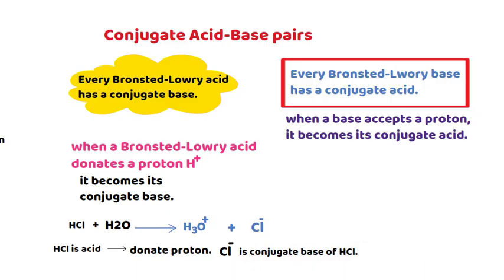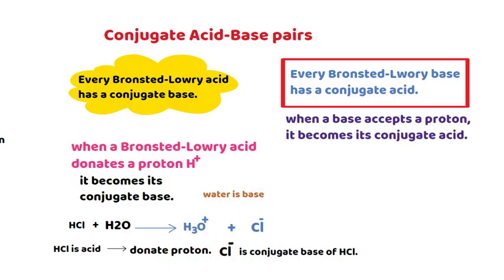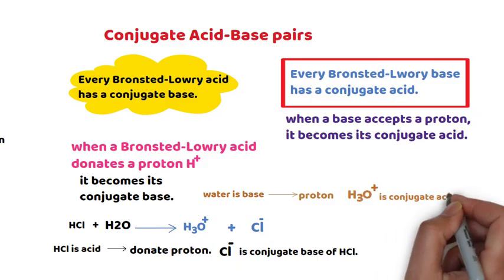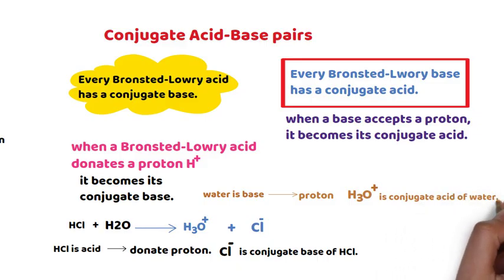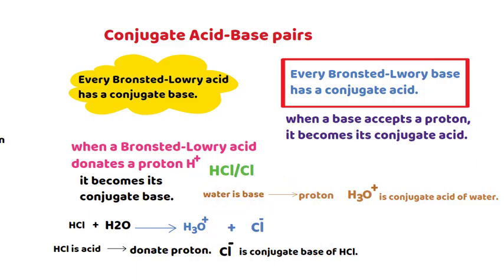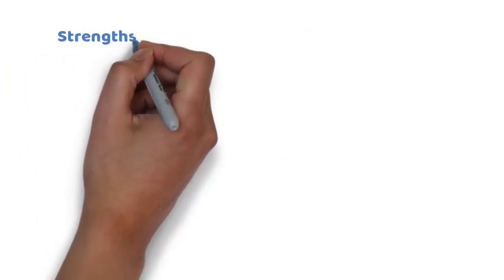But water is a base because it accepts a proton that came from HCl and forms what? Hydronium ion. This hydronium ion is the conjugate acid of what? Water. So HCl is an acid and its conjugate base is chloride ion. Water is a base, its conjugate acid is hydronium ion.